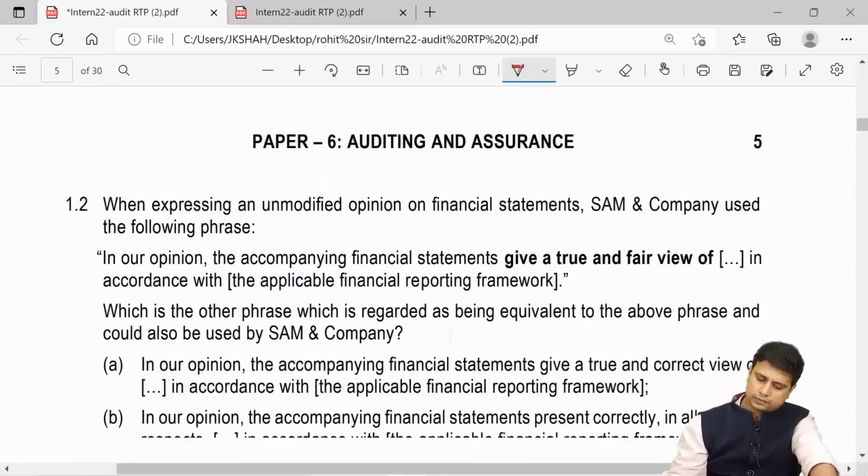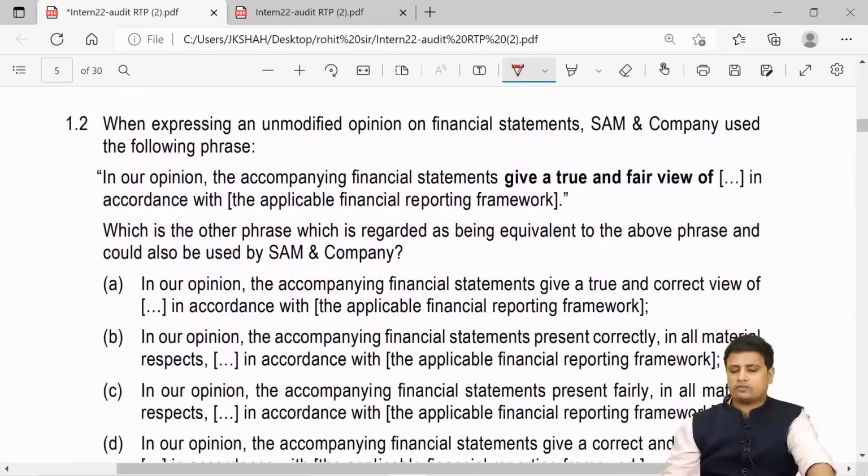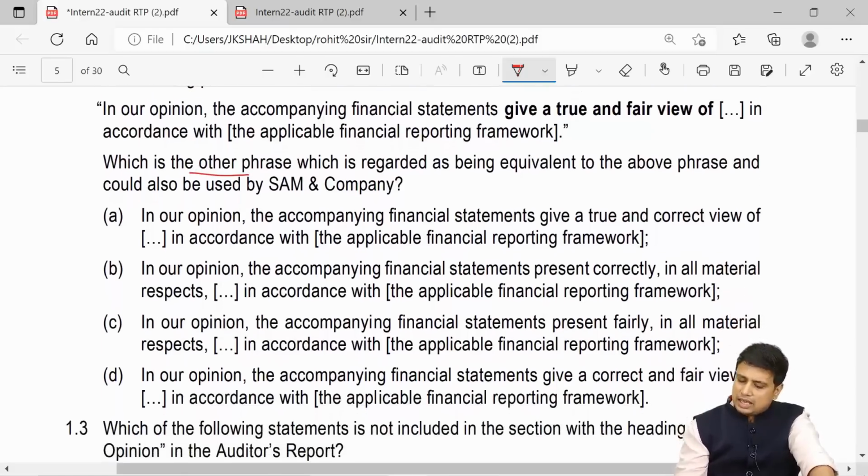Next, when expressing an unmodified opinion, Sam used the following phrase: in our opinion, the accompanying financial statements give a true and fair view in accordance with the AFRF. Which is the other phrase which is regarded as equivalent to the above phrase and could be used?